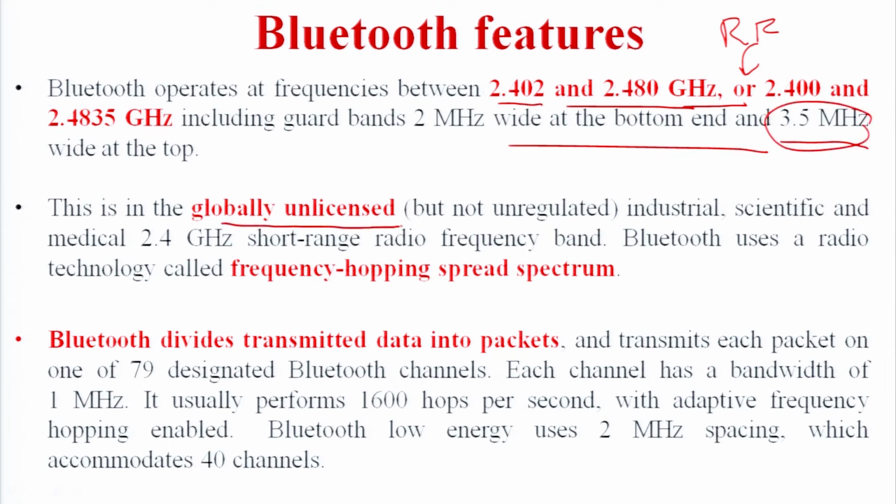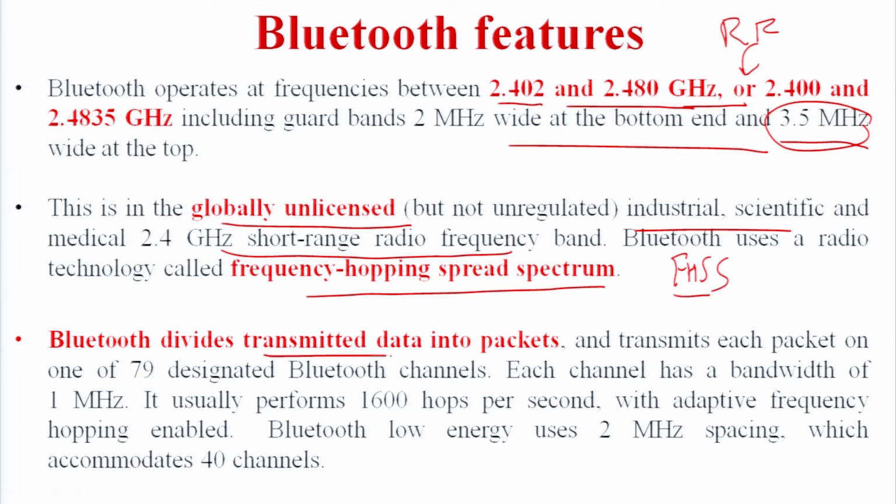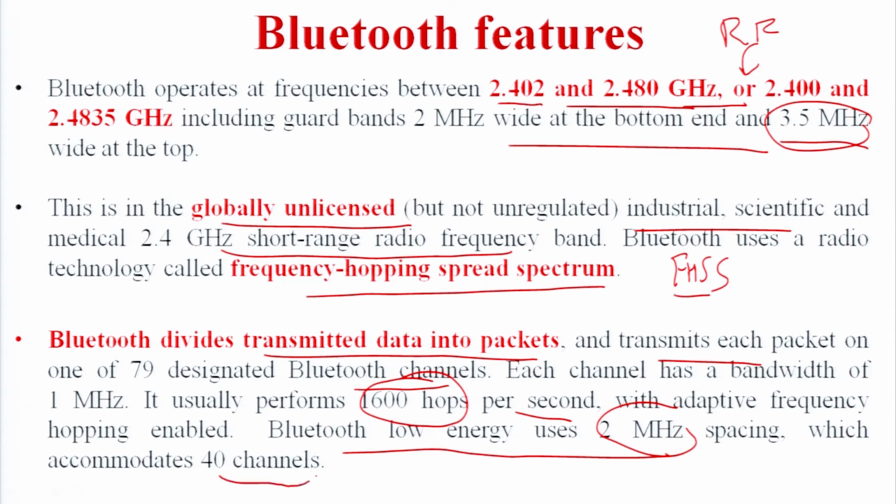It is globally unlicensed. There is no need for a license to use Bluetooth. It is used in industrial and specific medical applications as well. It works on the frequency hopping spread spectrum, FHSS, which we have seen in the previous lecture. It is transmitted in packets. So the data we send from one Bluetooth device to another is transmitted through packets. In 1 second we are sending 1600 hops, that is 1600 packets per second. Bluetooth low energy uses 2 megahertz spacing which accommodates 40 channels. On each channel we are transmitting the data.